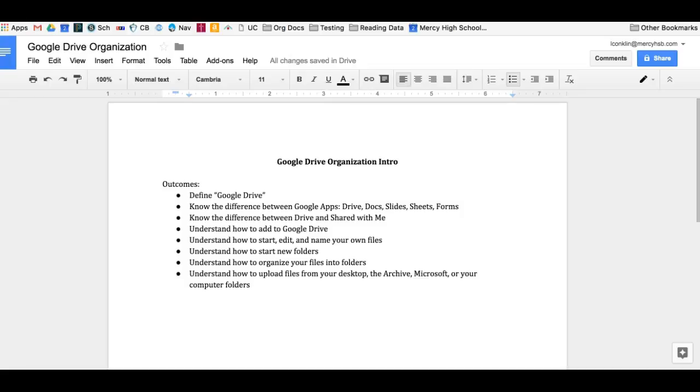The first one is to define Google Drive. Google Drive is a file storage and synchronization service created by Google, so you need a Google account to do this. Just your Gmail from Mercy will work. It's like what we used to use as our archive, or possibly even what you have on your computer if you're saving documents to your computer. But in this case, if your computer goes down, then you always have it here. Also, it's free and we pay for maintaining our servers. So this is just a better way to organize your files and keep them forever.